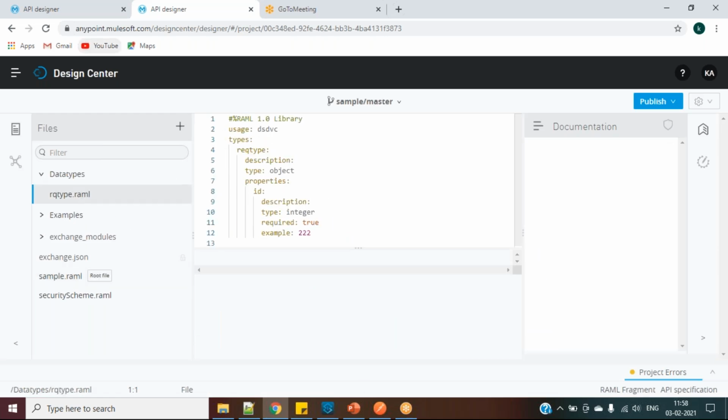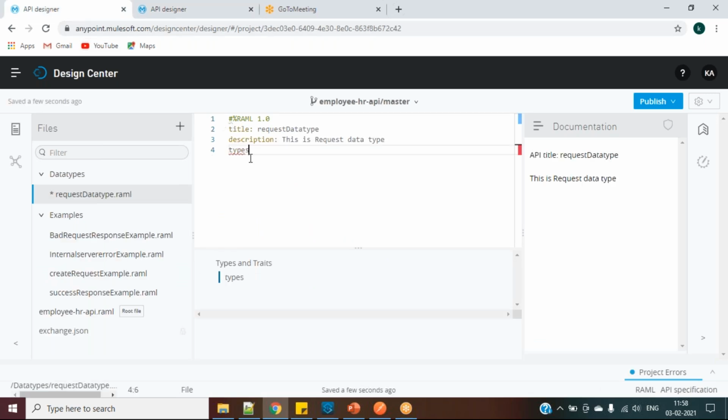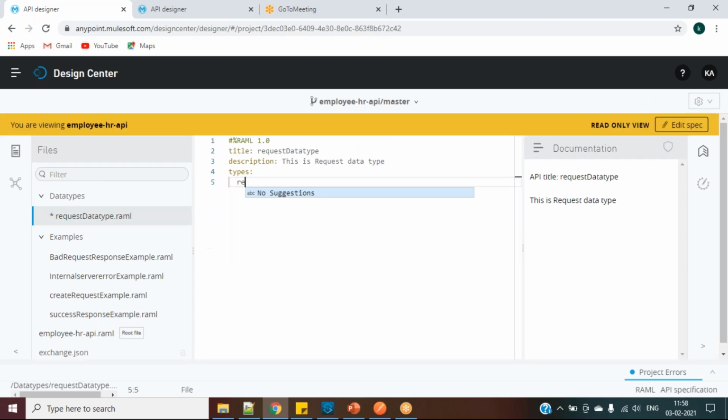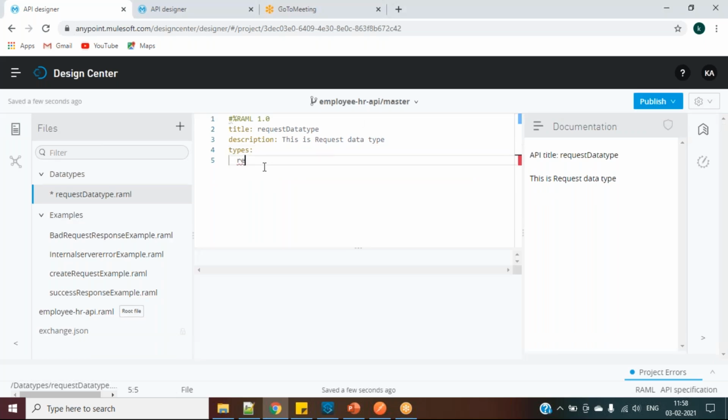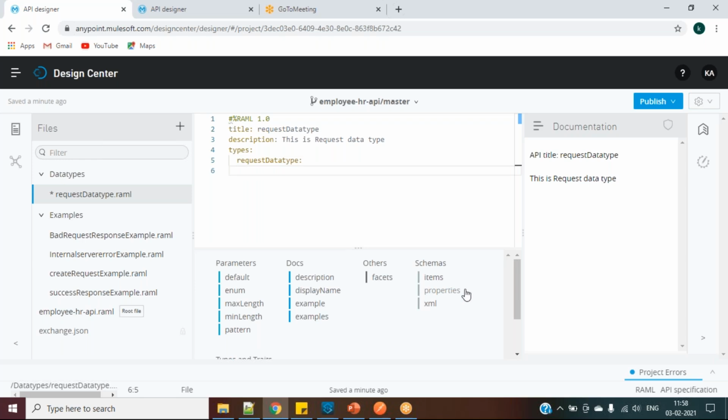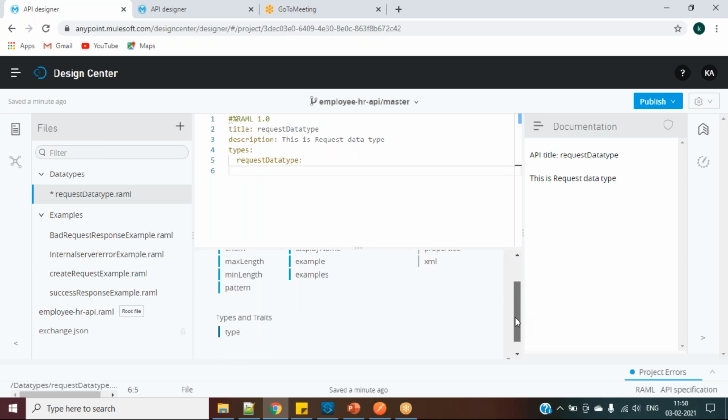You have to give request. Okay, you can simply say types and enter, what is my request type. Request data type, and enter, and you'll have all the options here. If you want to give any description, this is my request data type.